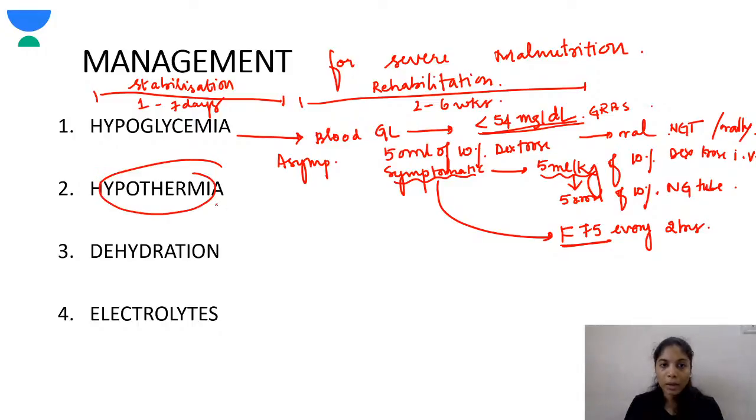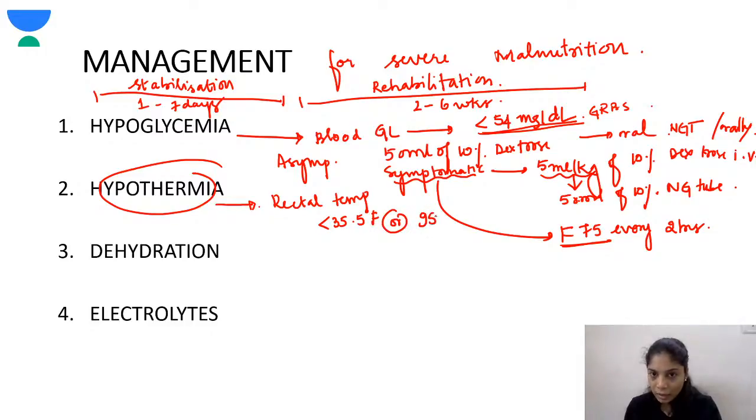Okay, hypothermia. As I've told, the body tries to conserve. So even here, the brown fat will not go for thermogenesis. They conserve as much as possible, so these children are more prone to hypothermia. If the rectal temperature is less than 35.5 degrees Celsius or less than 95.5 degrees Fahrenheit, then you should consider it as hypothermia, and at that time you should check the sugars also.